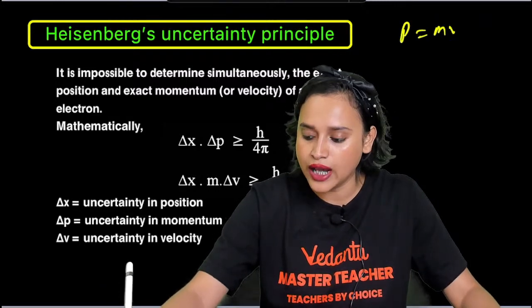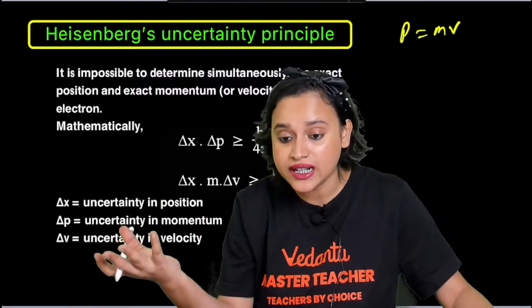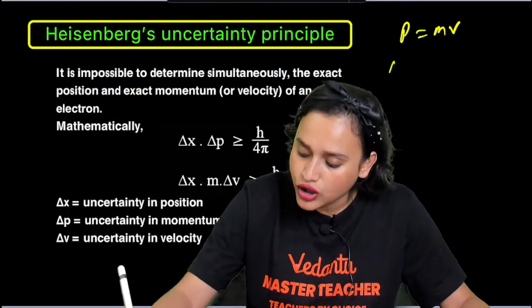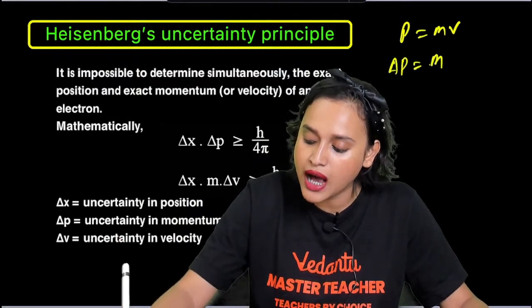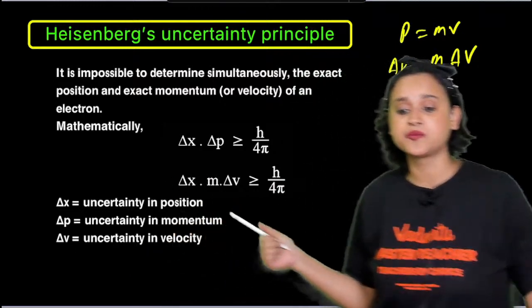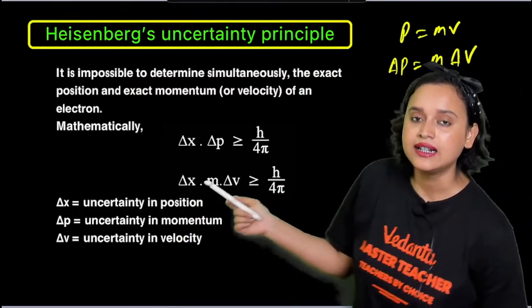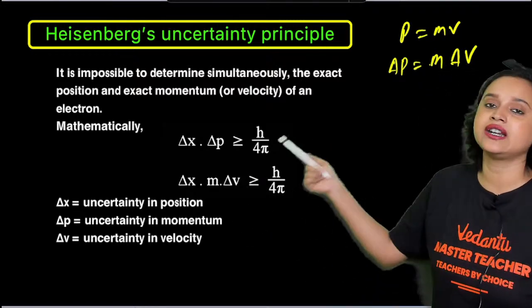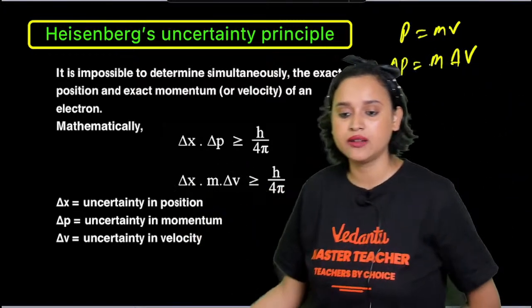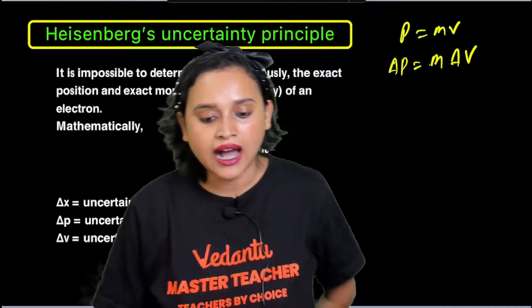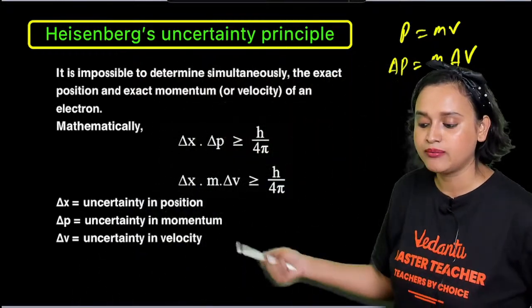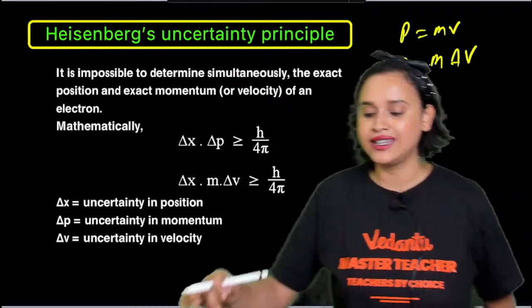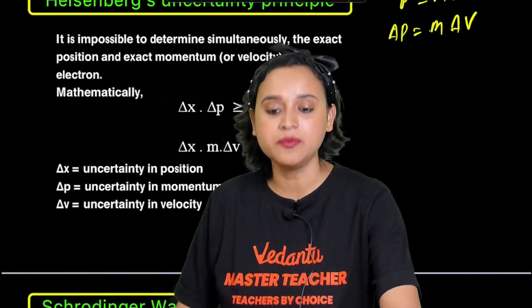P is equal to mv everybody, but mass will be constant, right? Mass will not be changing. So delta p is equal to mass multiplied with delta v. Am I clear? That's why I'm writing it as delta x multiplied with m delta v greater than or equal to h divided by 4 pi. This was your Heisenberg's uncertainty principle.